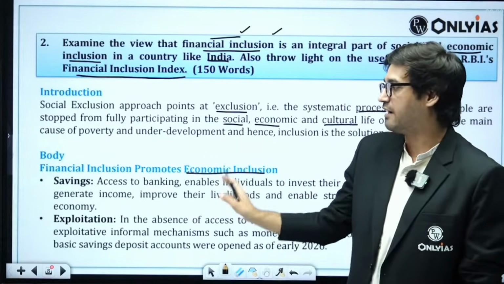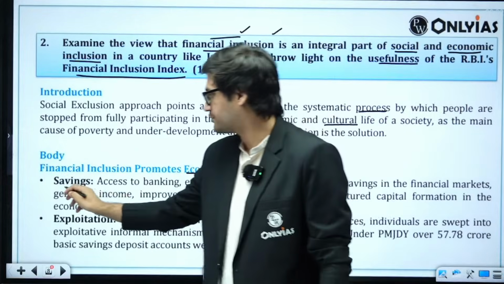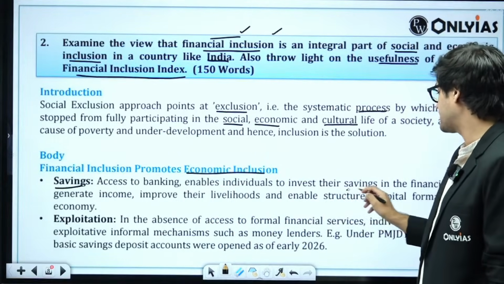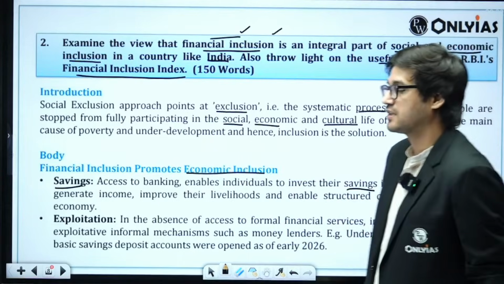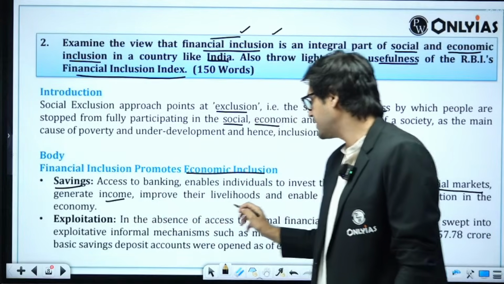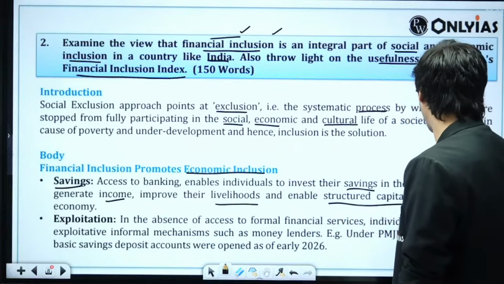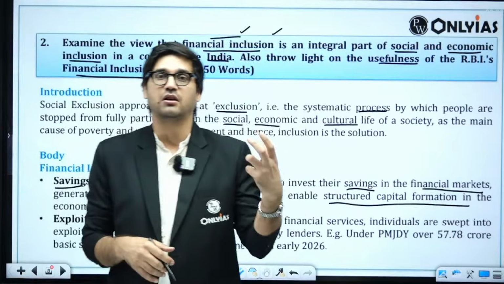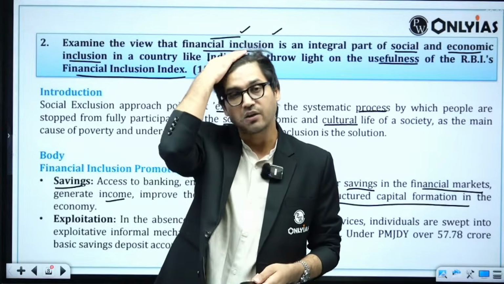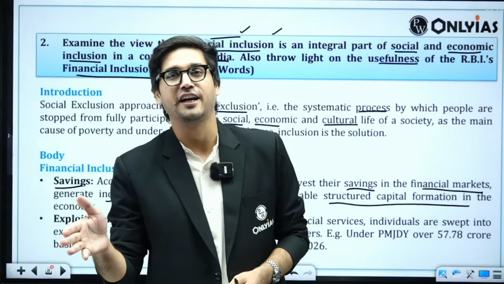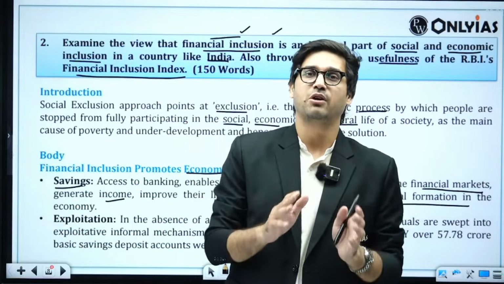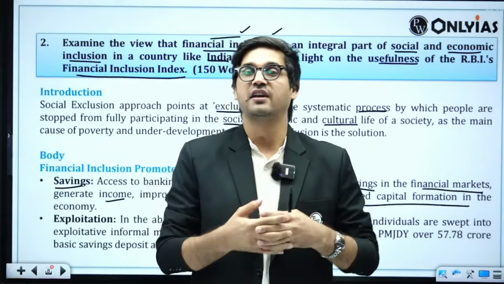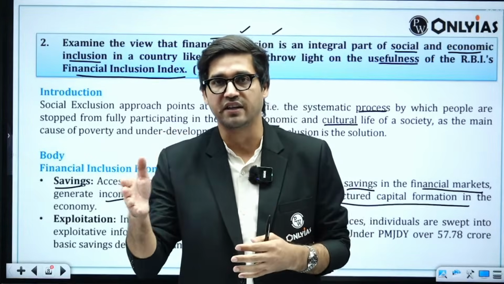The first point that I have mentioned here is savings. Access to banking enables individuals to invest their savings in the financial markets, generate income, improve their livelihoods, and enable structured capital formation in the economy. Now, what we all study in the circular flow of income is that for any economy to grow, savings have to be converted into investment. Now, think about use cases where people do not have access to formal financial services. Where are they going to invest or put their savings?